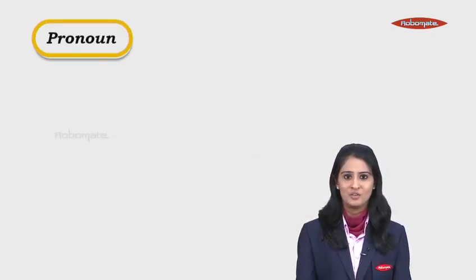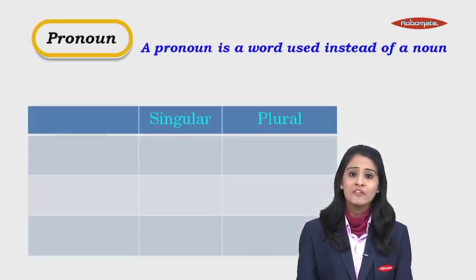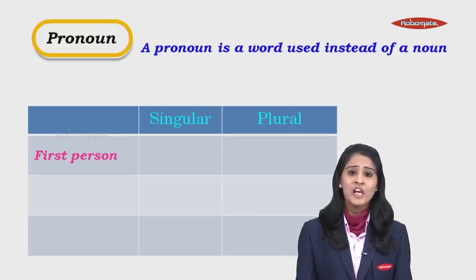The next one now, a pronoun. A pronoun is a word used instead of a noun. And we have pronouns divided into two categories, singular and plural. We have first person pronoun, that is I, and the plural form is we.